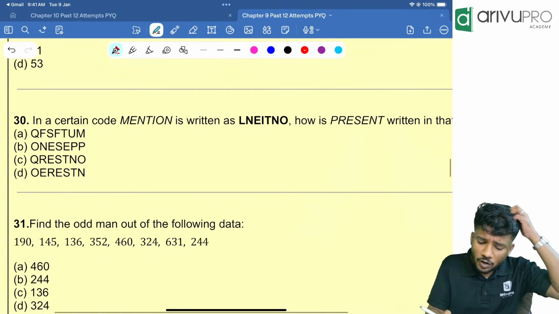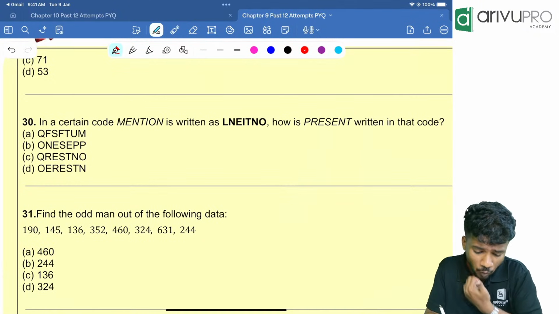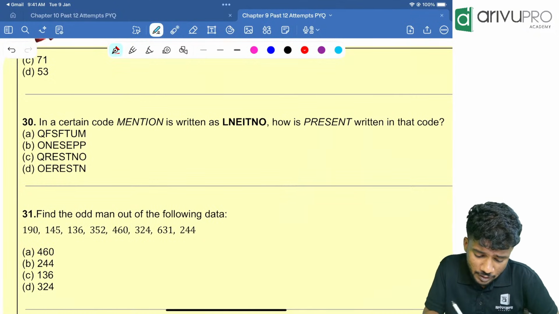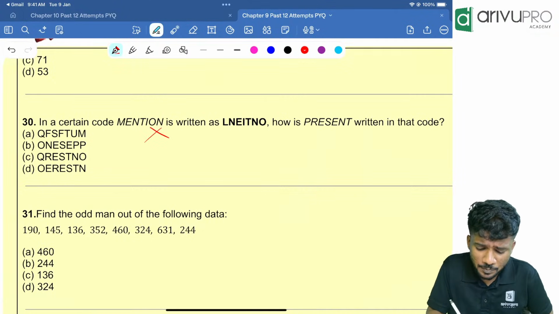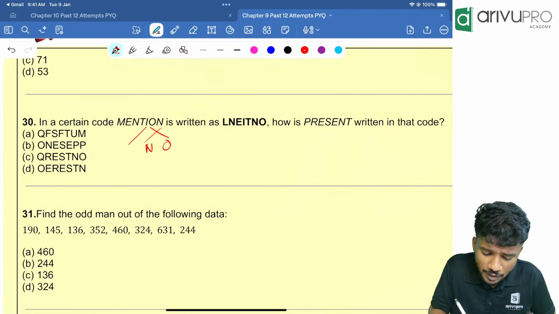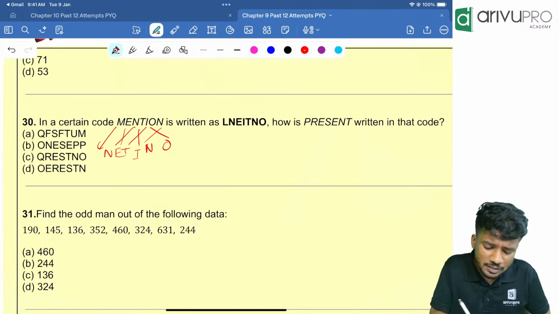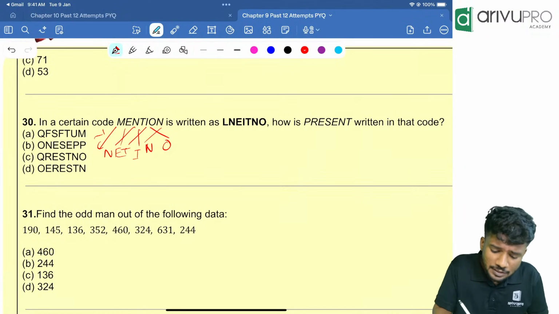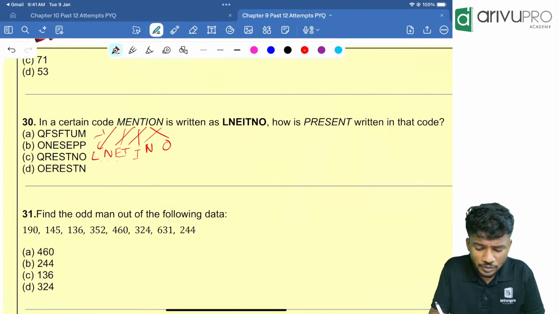In a certain code, MENTION is written as LNEITNO. Then what is happening over here? O and N are written in the reverse manner, or the altered manner. N is coming here, O is coming here. I is coming here, T is coming here. Then N is coming here, E is coming here. Then L is how much? First letter M minus 1 is N. So LNEIT, NO is coming over here.